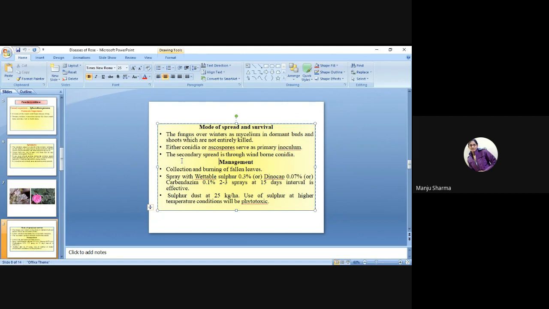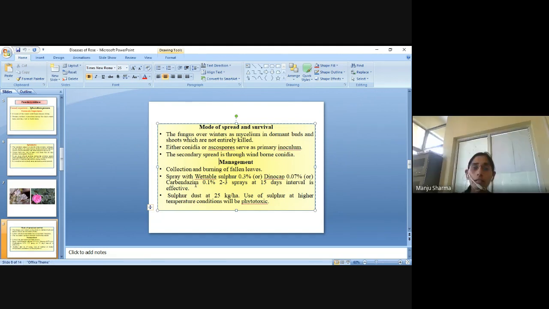Either conidia or ascospores serve as primary inoculum. In powdery mildew disease, basically two types of spores are formed, conidia or ascospores, and these spores serve as primary inoculum.